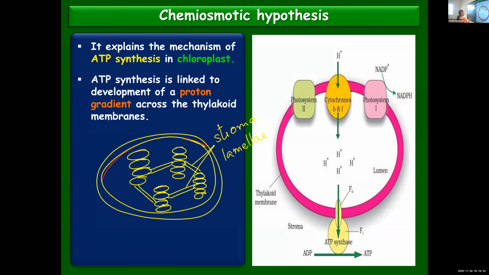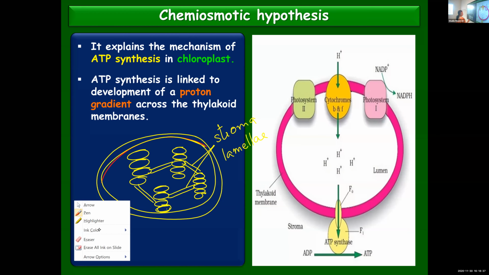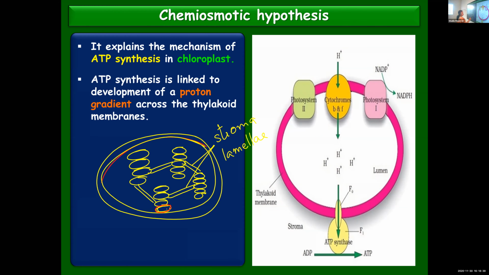Whereas this single one, which I'll border, is enlarged and shown over here. A single thylakoid. Non-cyclic photophosphorylation takes place in the thylakoid membranes.